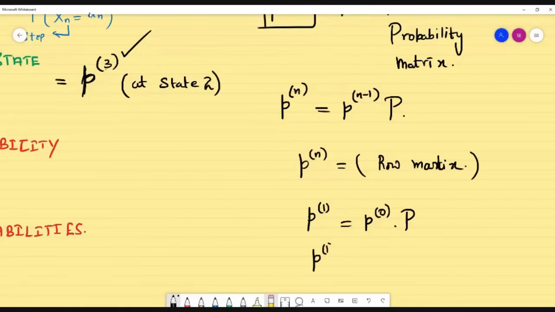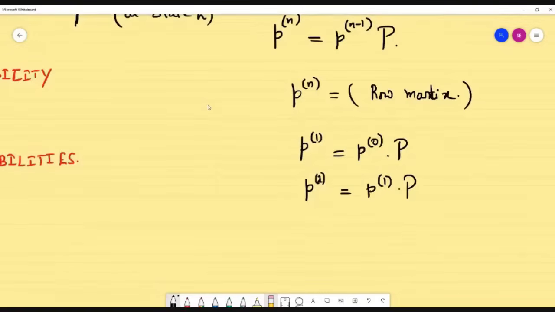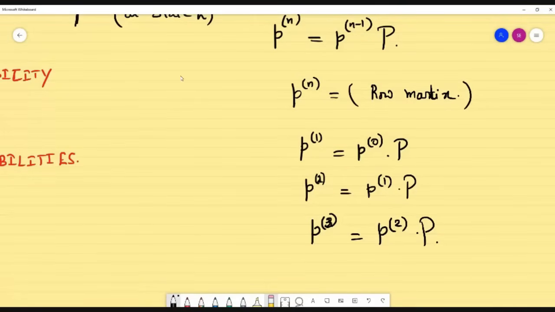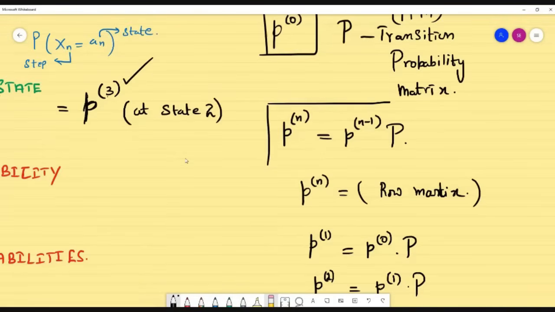Then once you find P1, you have to go for P2. P2 is nothing but P1 into P. You have to iterate this till you get your desired value. I need 3, so you have to go for 3 times iteration. Clear, students? So this is the relation. The proofs, all these things are not in our syllabus, so I'm just giving the formulae.